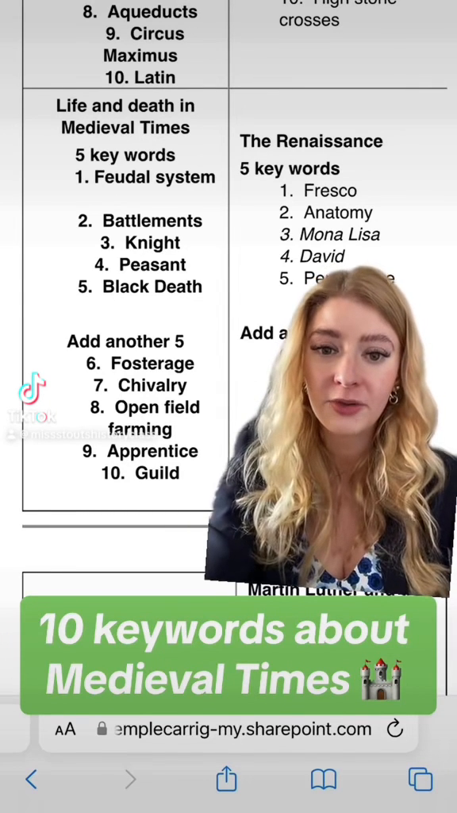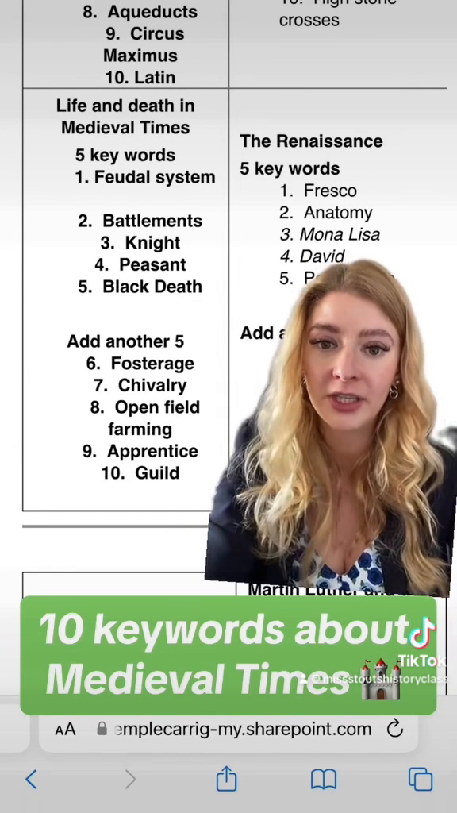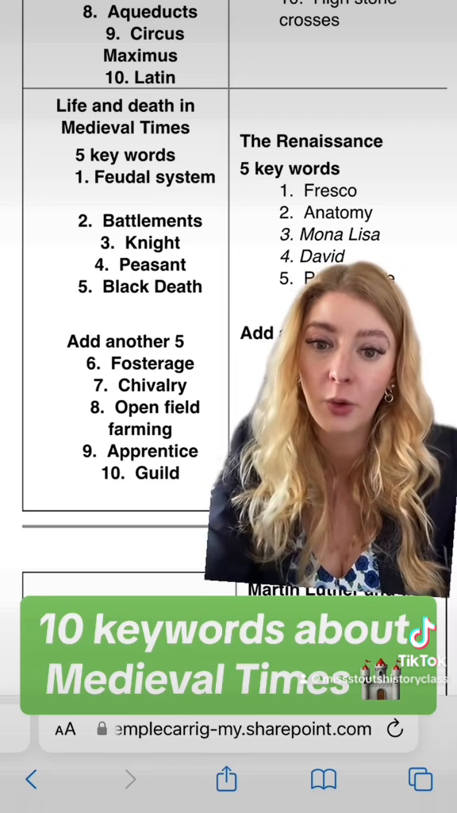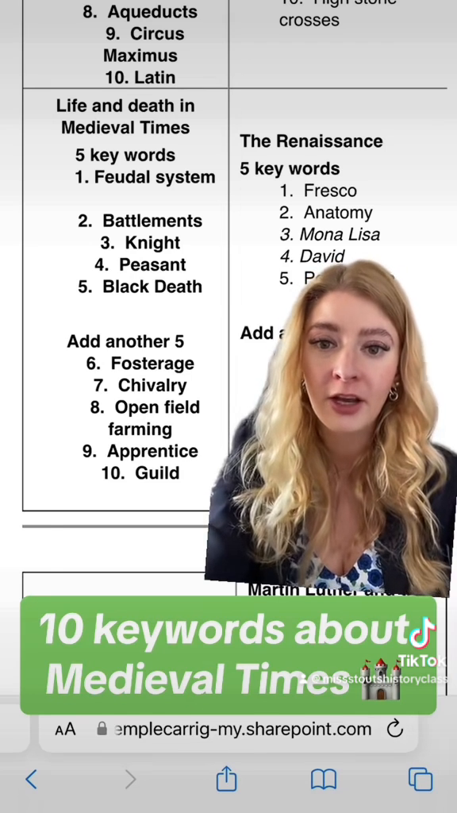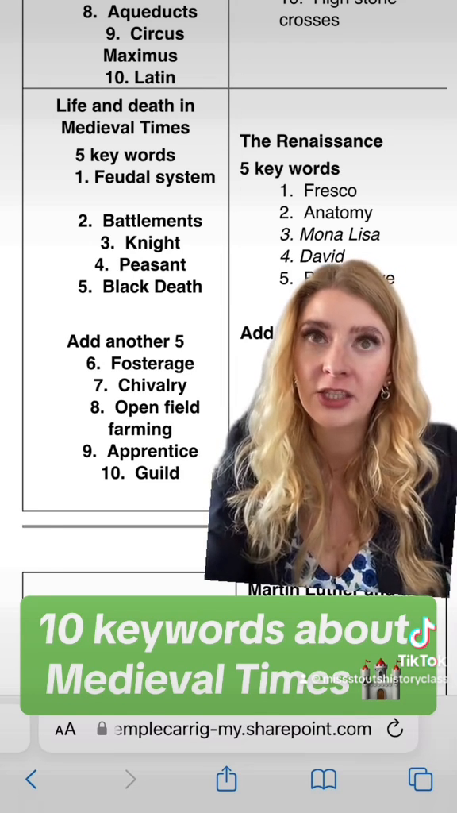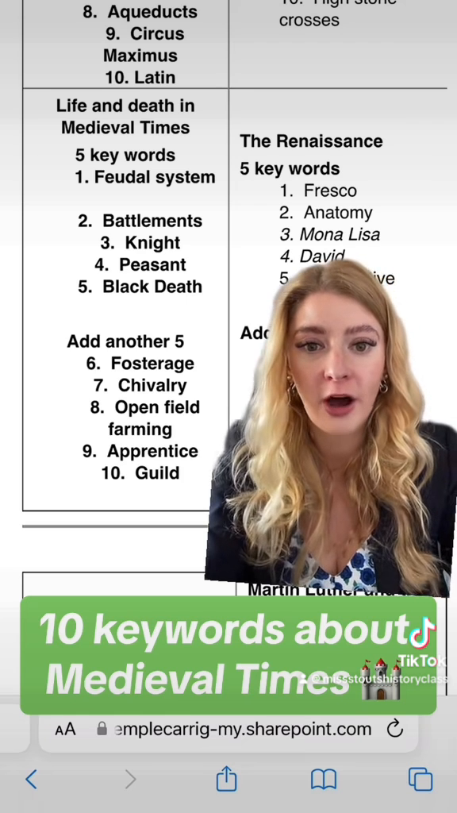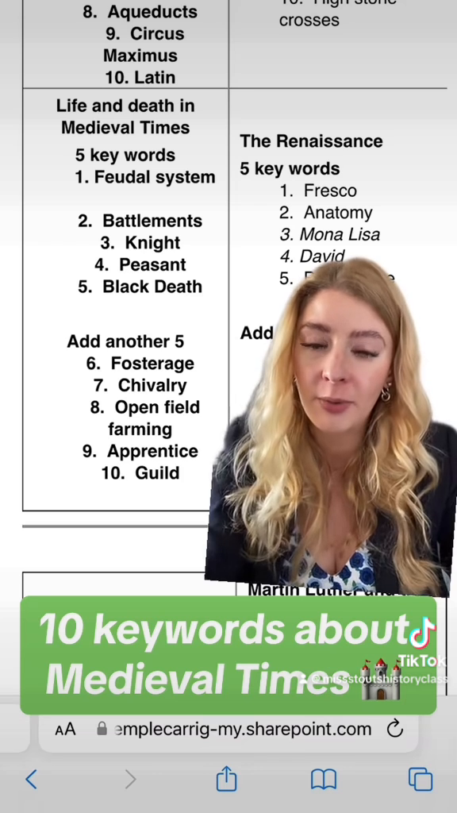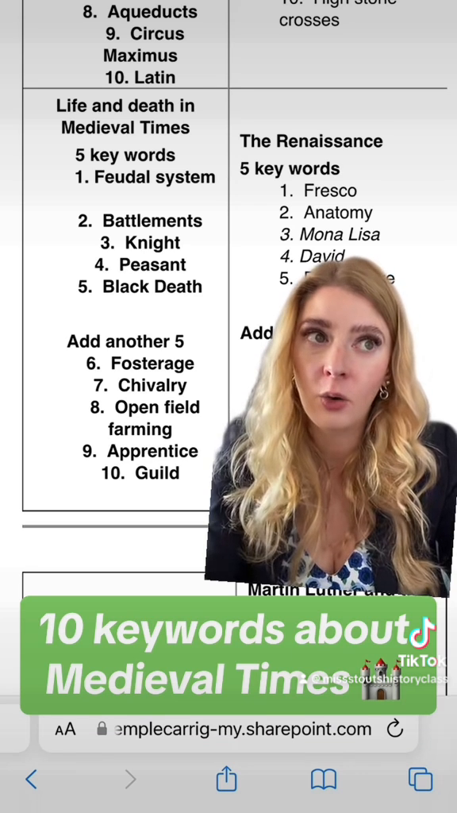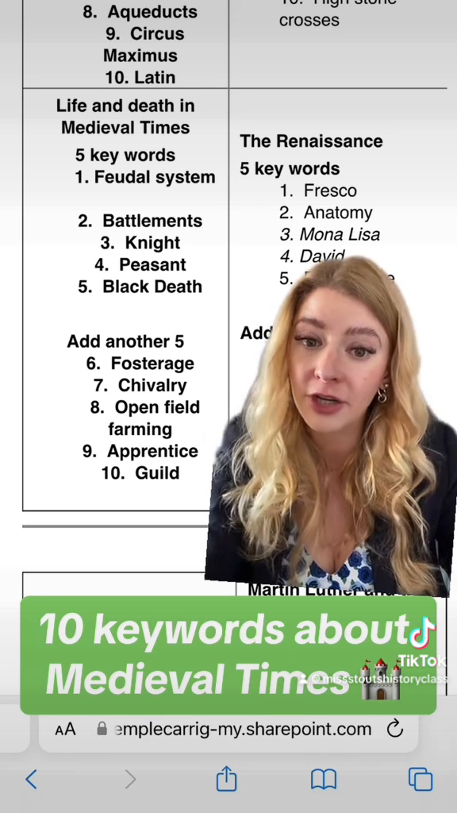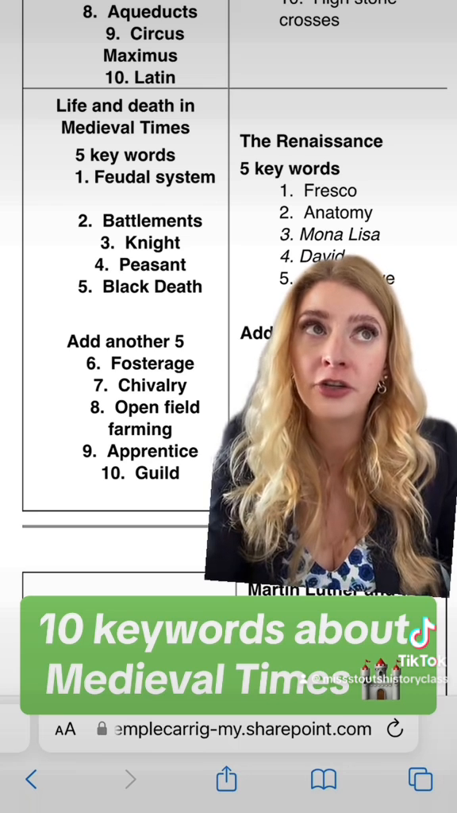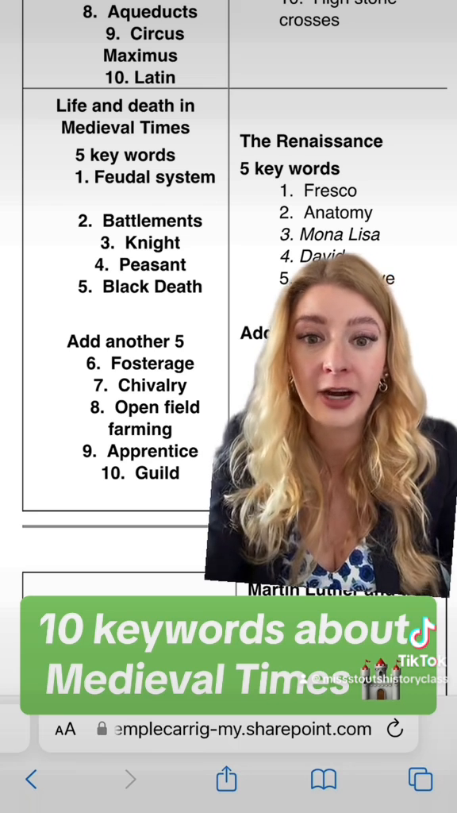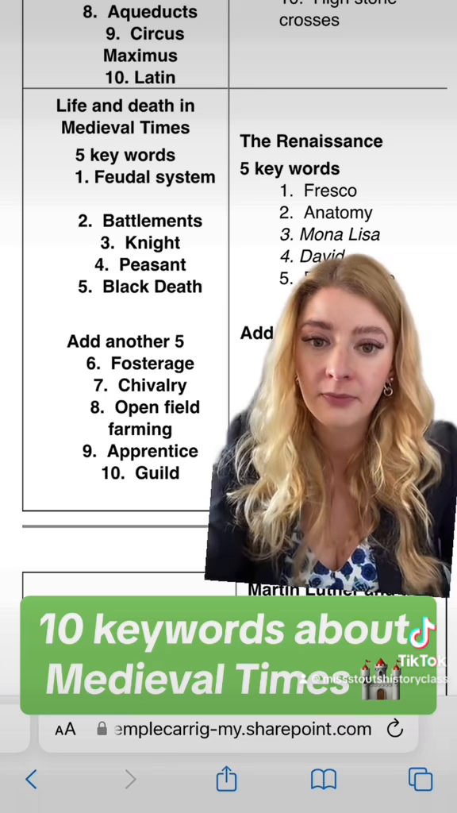Junior Cycle History students, let's run through 10 keywords that relate to medieval times or the Middle Ages. Feudal system was the social structure or social hierarchy that existed in medieval times. So the king was at the top, then you had the lords or the barons underneath, or the bishops, and then underneath that you had the knights, and then at the very bottom you had the peasants.